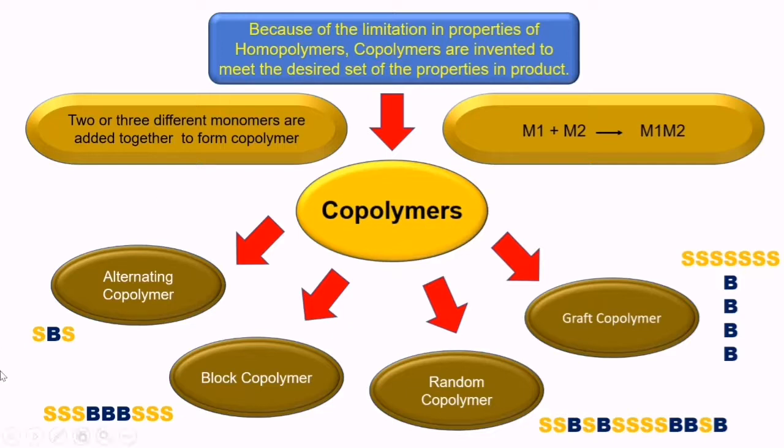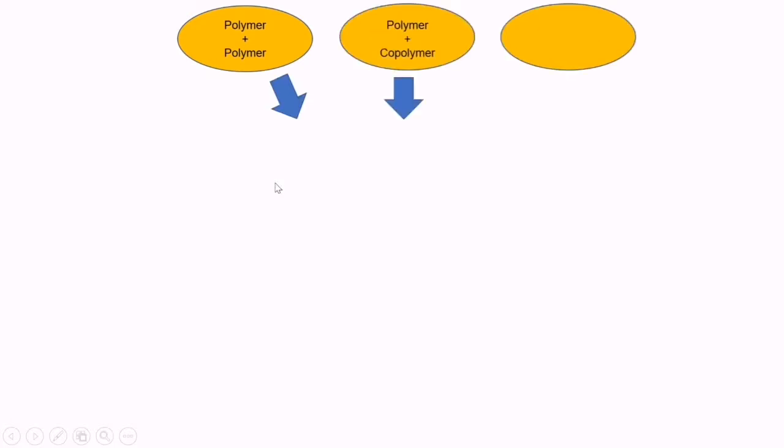We can see in the next slide how that polymer blend can be related with different terminology and different concepts. In this slide you can see the polymer blends are made from three compositions: polymer plus polymer, polymer plus copolymer, copolymer plus copolymer.